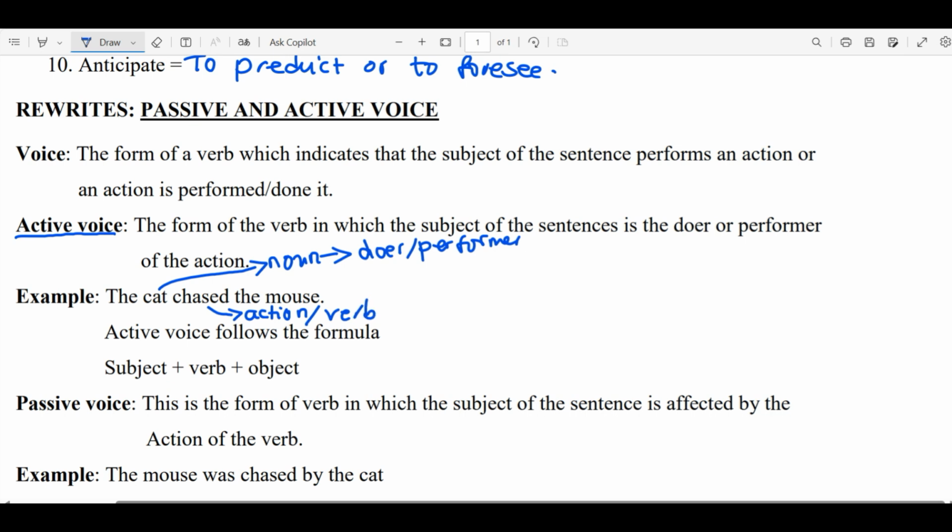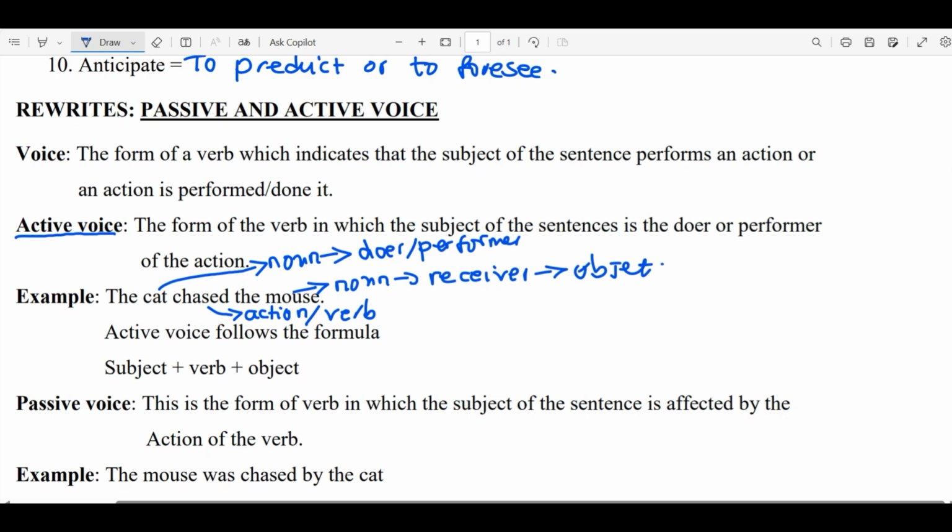Then let's not focus on the article; the focus is on this one. This is also a noun, but in this case it is the receiver of an action, or an object where the action occurs. So this one is called the object. Under the active voice, you have the subject, the verb, and the object.